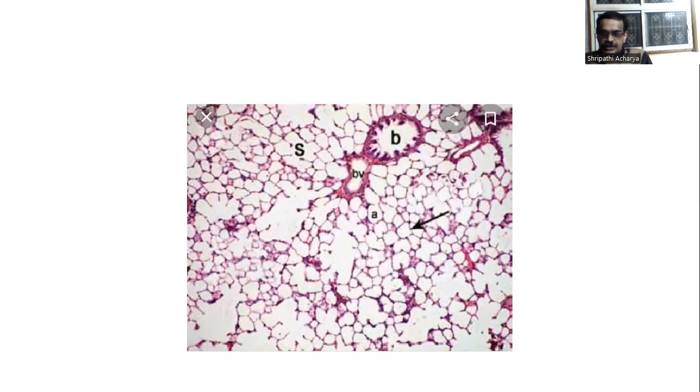In the alveoli, you can see the respiratory membrane, made up of epithelial cells, endothelial cells and basement membrane. This is also, again, in the center, you can see bronchioles. There are alveolar sacs.